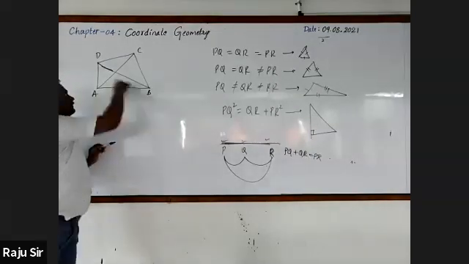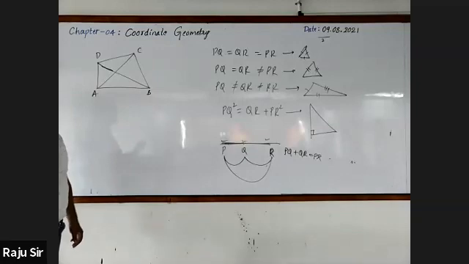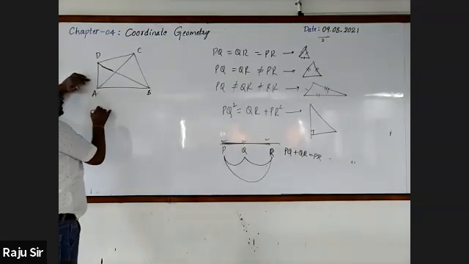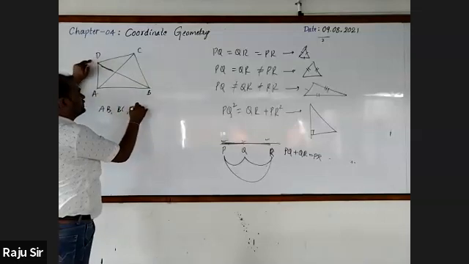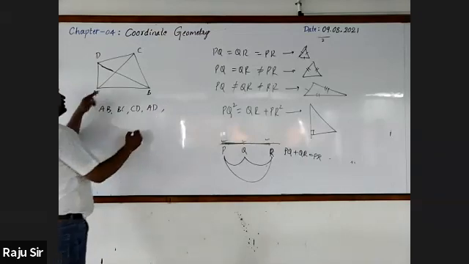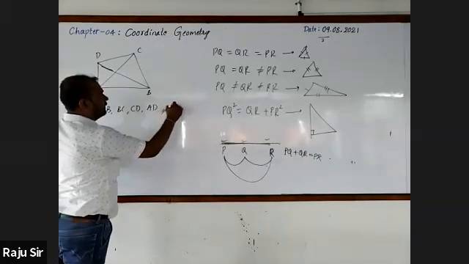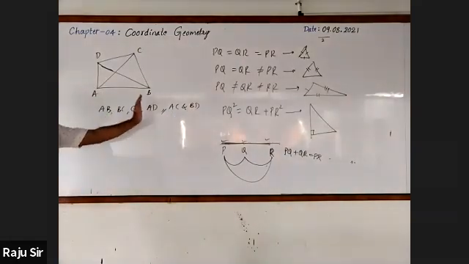Four sides and two diagonals. The four sides are AB, BC, CD, and AD. The two diagonals are AC and BD.